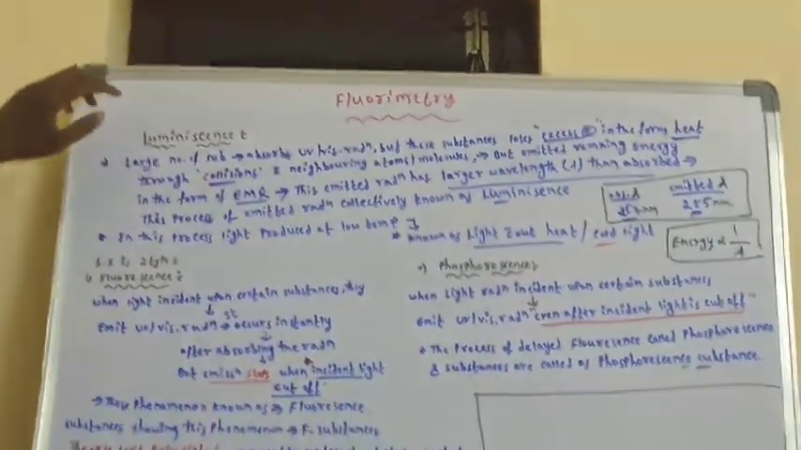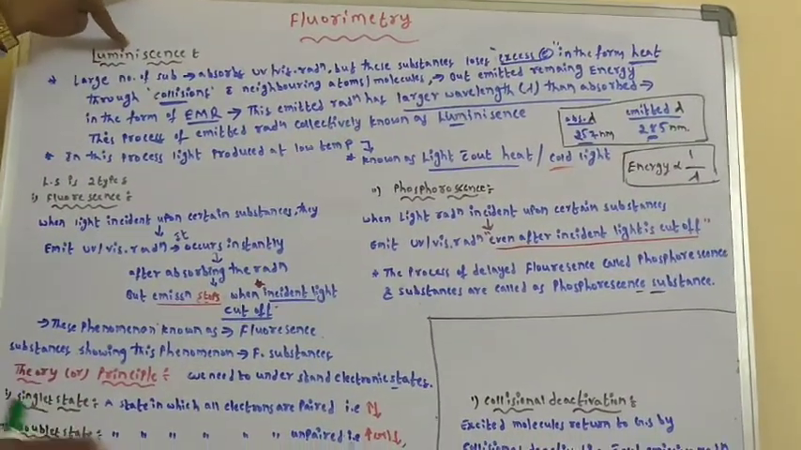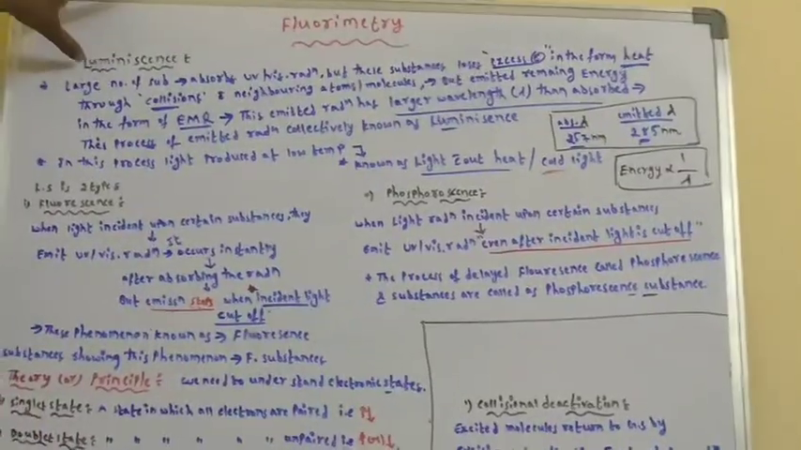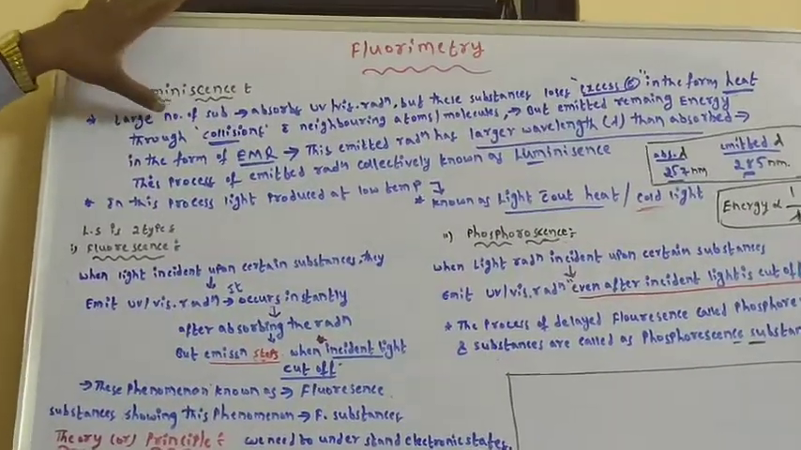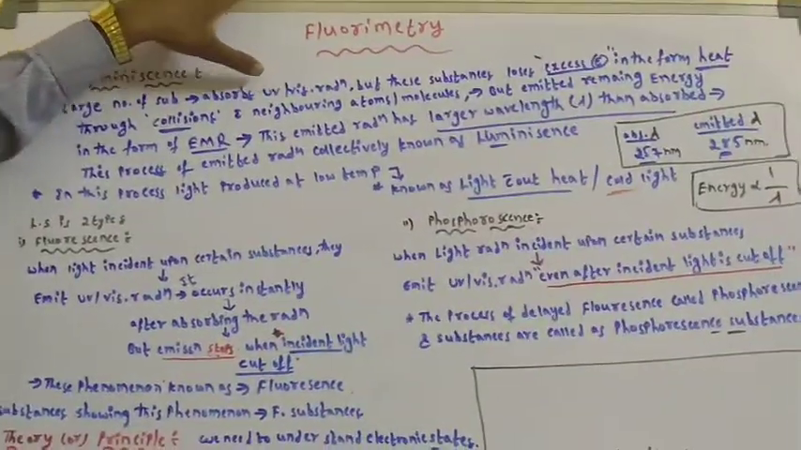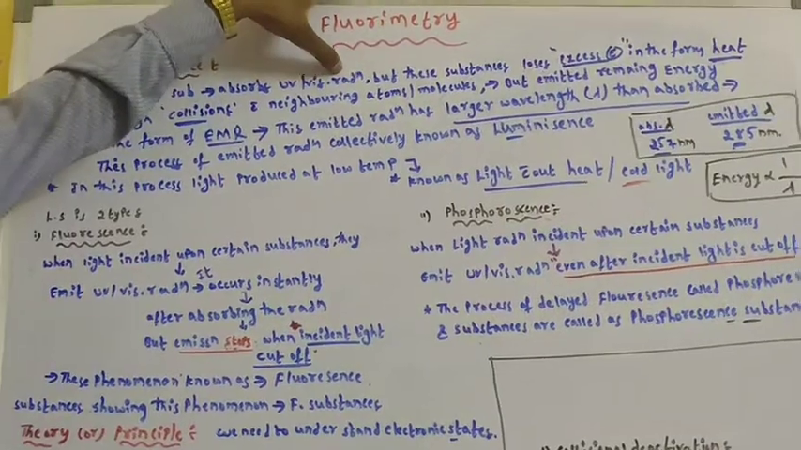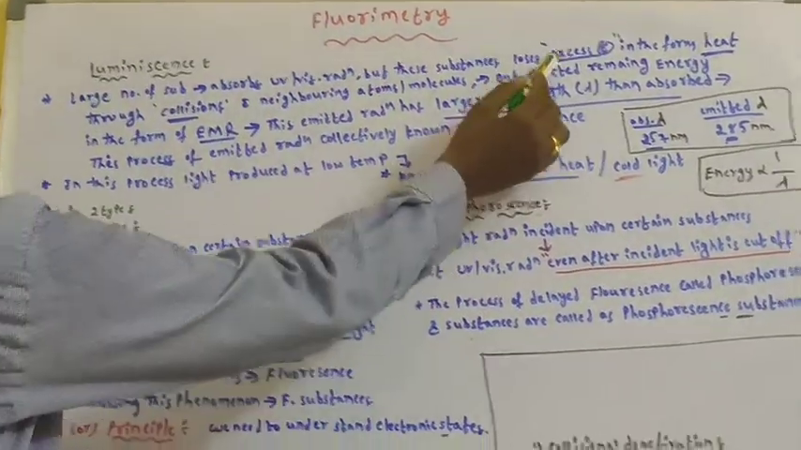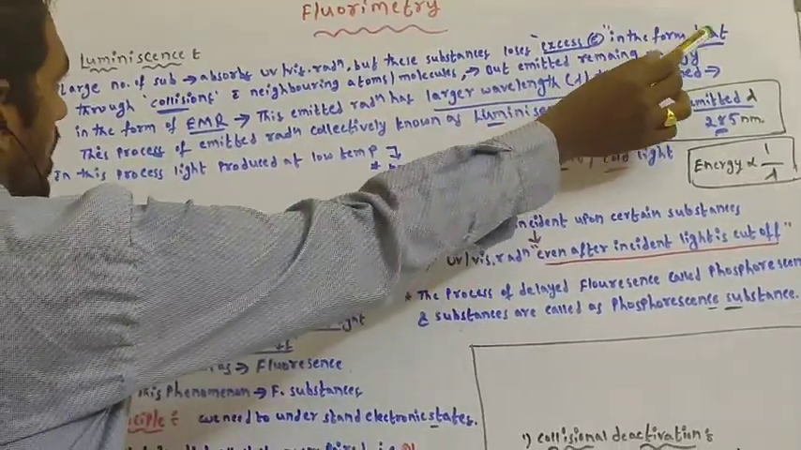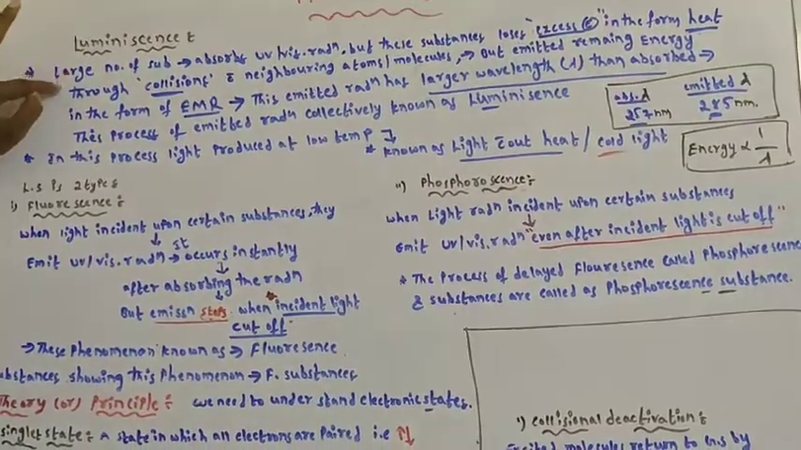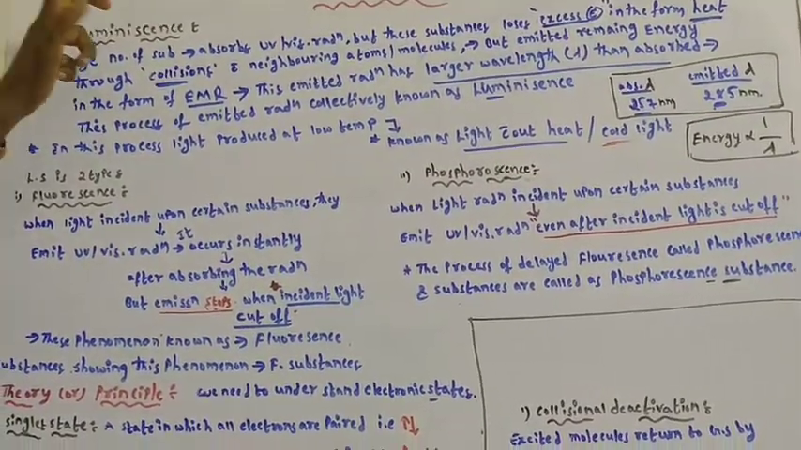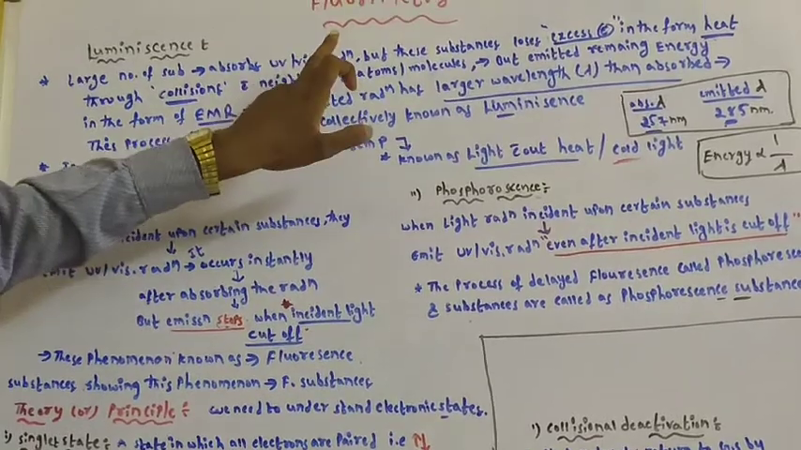Let's see. Before knowing fluorimetry, first we should know about luminescence. Luminescence, okay, a very important term. What is meant by luminescence? A large number of substances absorb UV visible radiation, but these substances lose excess energy in the form of heat. We know that many substances absorb UV visible radiation.